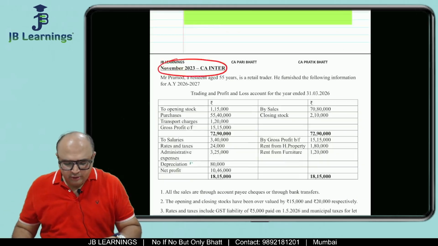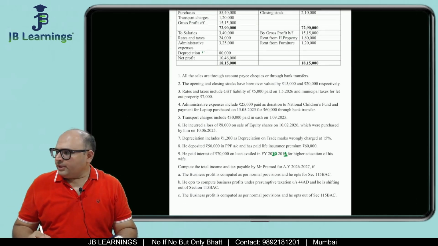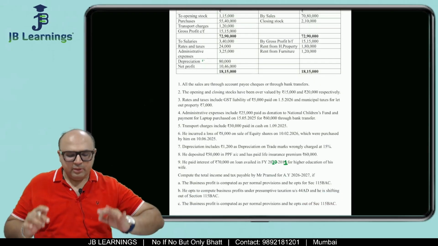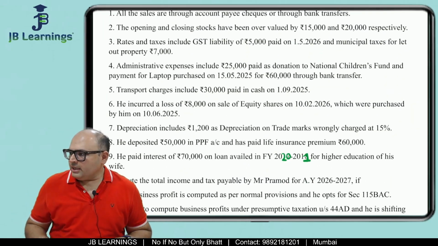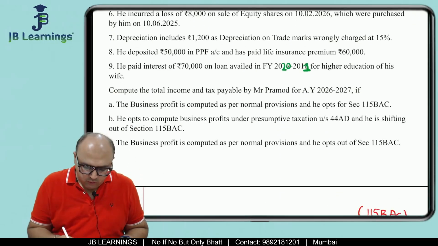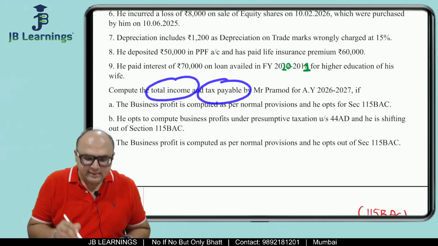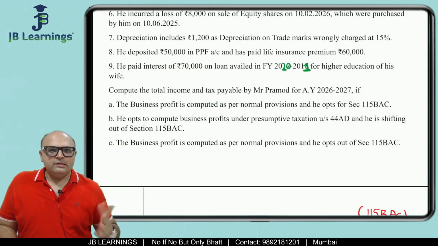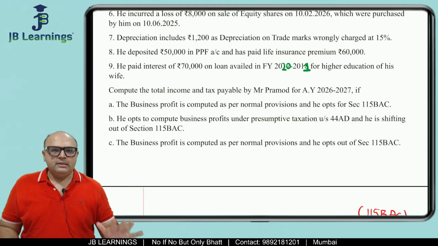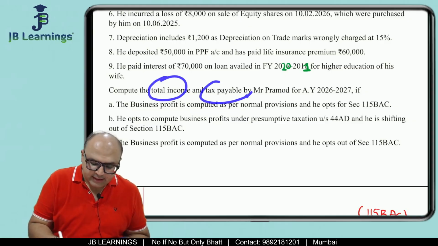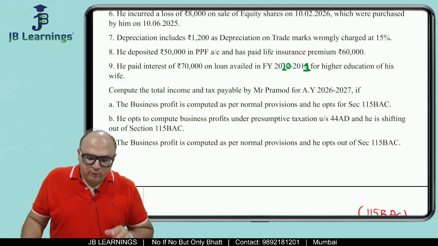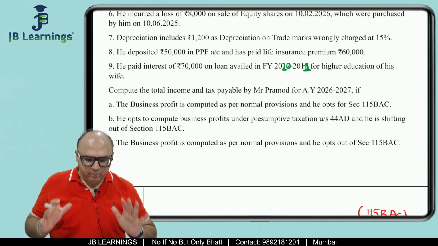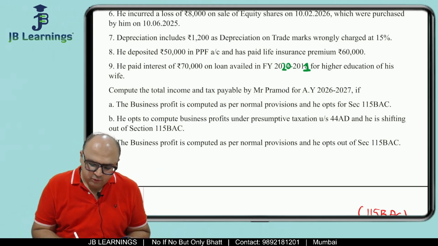The question is not very big. It is comparatively only, you can say, a one page question, but very unique because in this question you were supposed to compute total income and tax 3 times. Now this is something comparatively rare in CA Inter, that you have to compute your total income and tax 3 times.